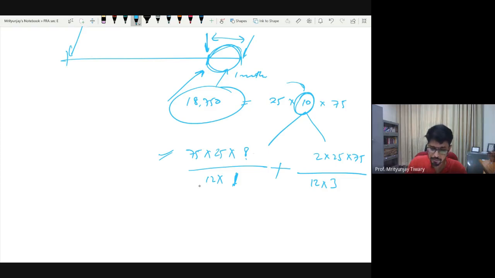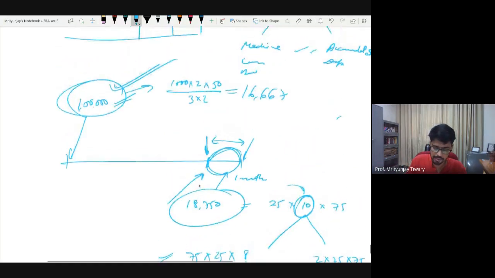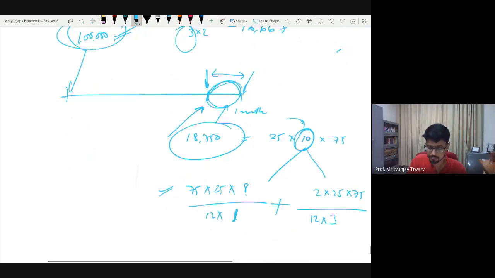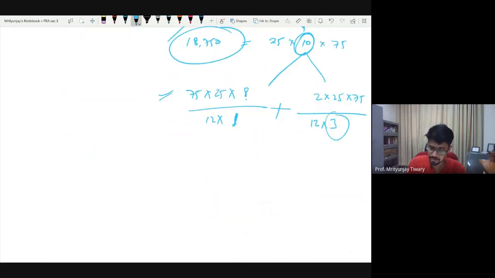The 8 copies of the movie out of 10 will have a life of only 1 year. Why? Because after that, nobody will ask for these. So it's almost as good as gone. And for the remaining 2 copies, people will keep on asking for them the way people keep on asking for the usual movies. So that is why 3 years. So this one will have 3 years of life. Now, once I found out this bifurcation, all I did is that I found out annual depreciation first, and then I found out monthly depreciation data.